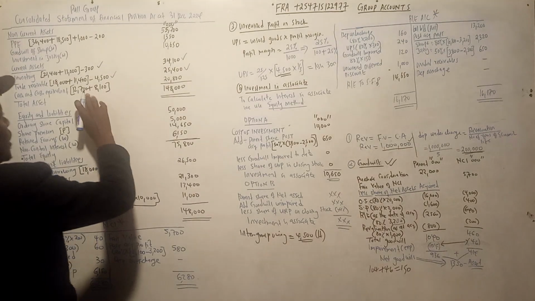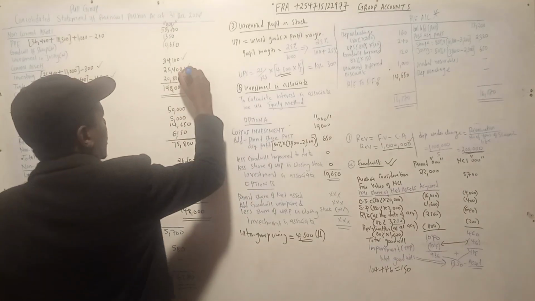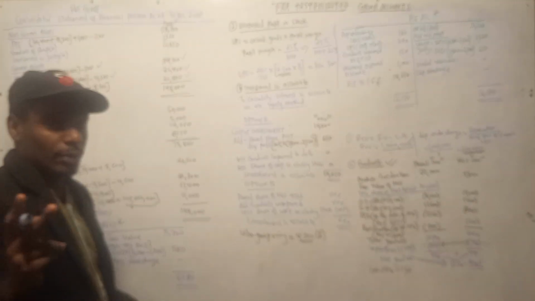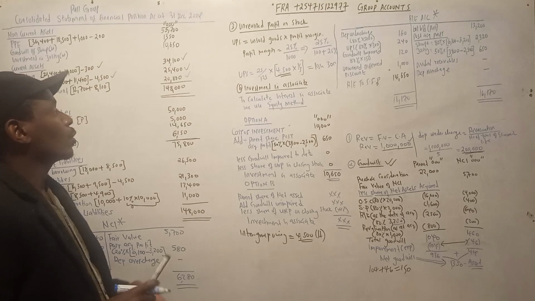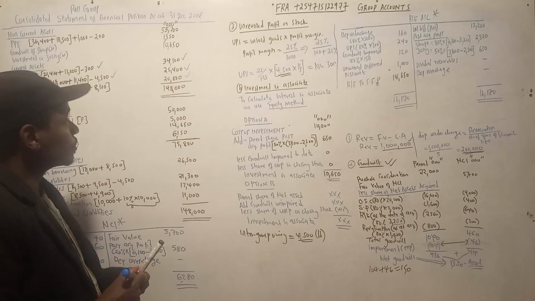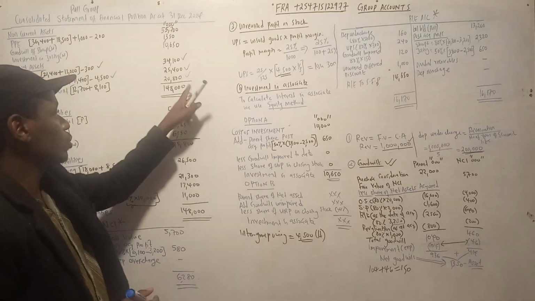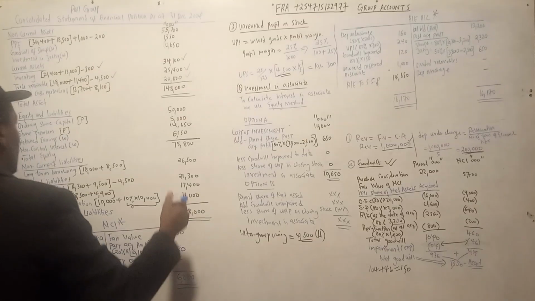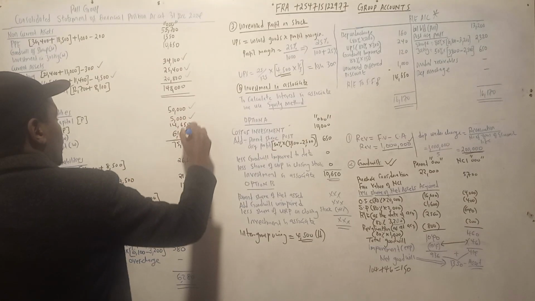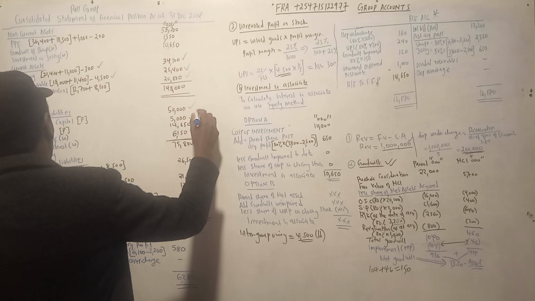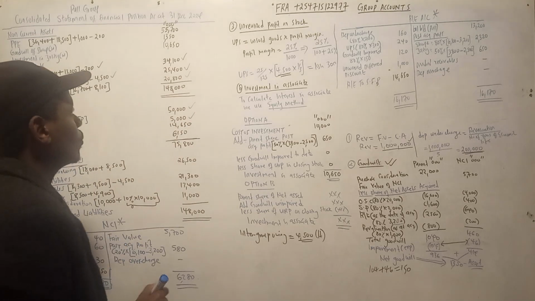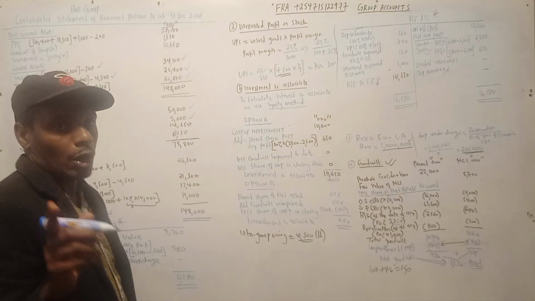Then the cash and cash equivalent, you take the parent and the group. That's another mark, so you have 3 marks. So don't add the one for the total; the one for the total does not count. Share capital is 50,000, another mark. Share premium, another mark. So how many marks do you have? 1, 2, 3, 5 out of 12.